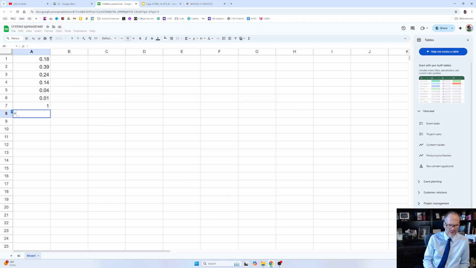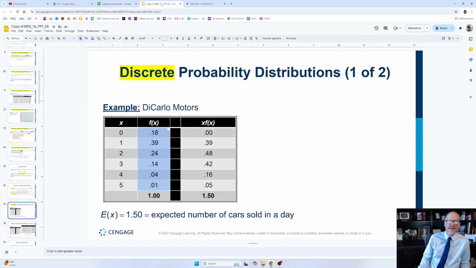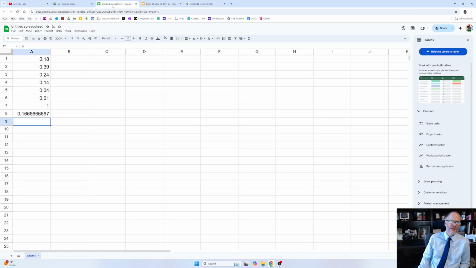So if I do equals 1 divided by 6, I'm going to get like 0.167 as my average. But you will see here that is not the average they came up with. We just did 1.67. They got 1.5. That's because what they want is a weighted average. So I'm going to come over here and Control C all of that, and come back over here and then Control Shift V, all of that.